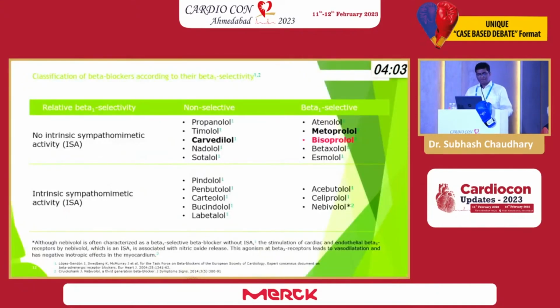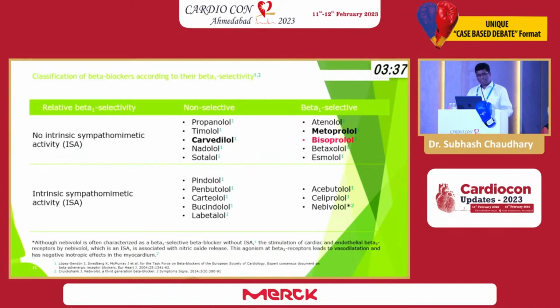In the choice of beta blocker, there is a classification according to beta 1 selectivity, with intrinsic sympathomimetic activity and without intrinsic sympathomimetic activity. The four commonly used beta blockers are carvedilol, metoprolol, bisoprolol, and nebivolol.